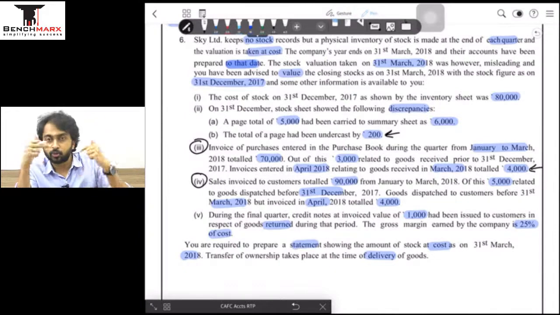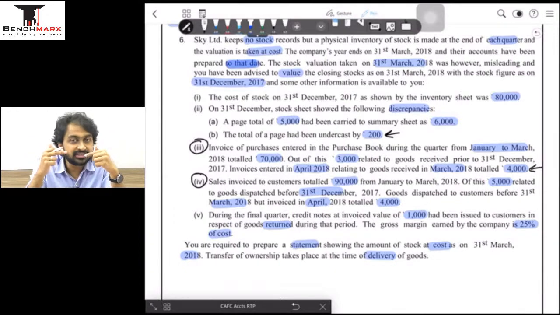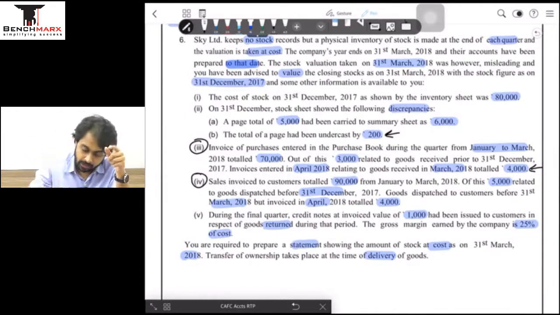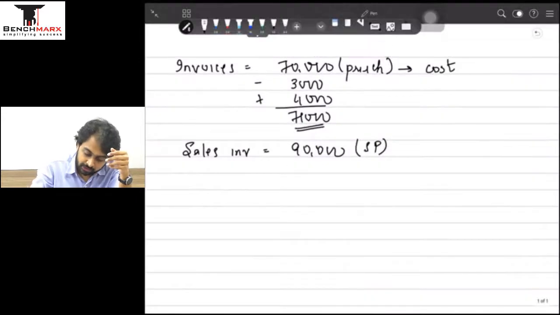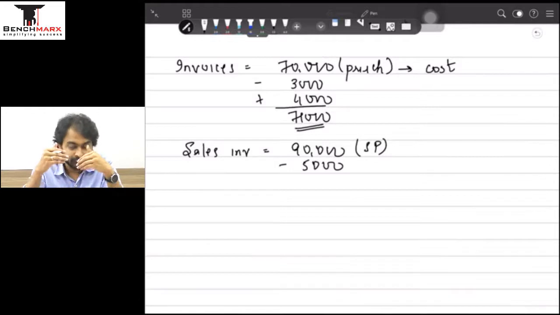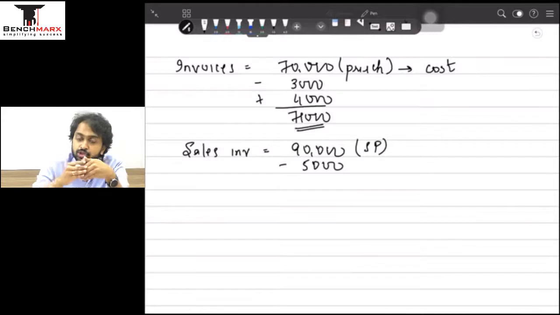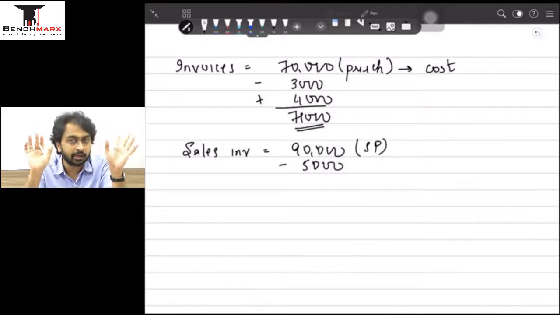So it is my job to ensure that this 90,000 is excluding the 5,000, but 90,000 के अंदर 5,000 है because वो invoice अभी किया हुआ है. So 90 includes 5,000. I don't want that, so I should exclude 5,000 from 90,000 so that they are not taken again. This has already been subtracted during the previous quarter. तो वापस subtract क्यों करूँ? 90 के अंदर subtraction होने वाला है, तो I should ensure कि वो subtract ना हो, so exclude that from my 90 का number.